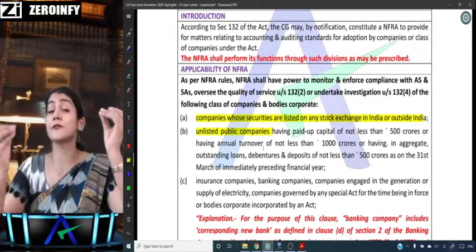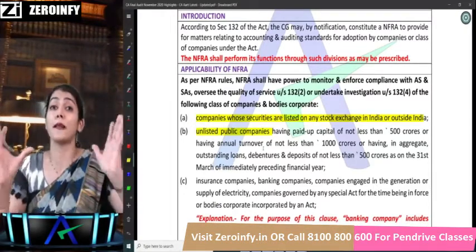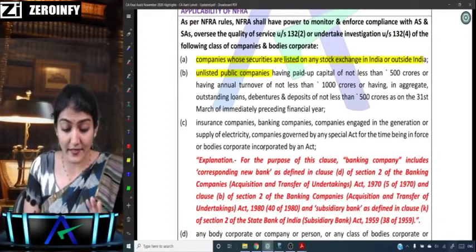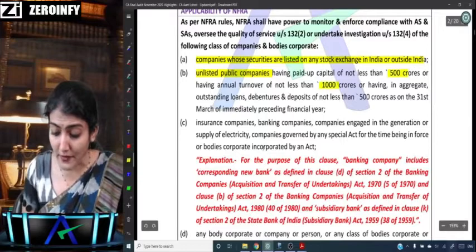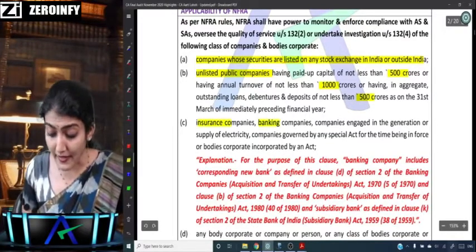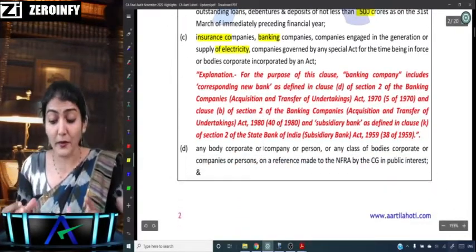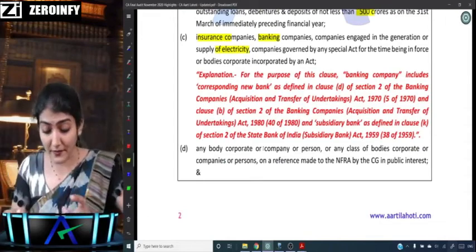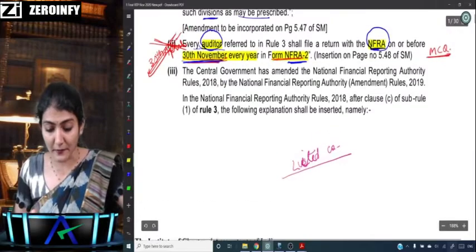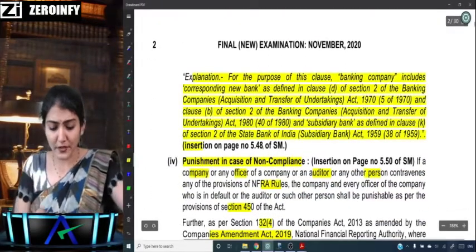Then the three best friends: insurance company, banking company, and the electricity supply company. Applicability of NFRA: listed entity, then unlisted public companies, 500, 1000, 500, then these three best friends, insurance, banking, and the companies engaged in the supply of electricity. Now this red color over here, that is the amendment, which is there in the academic updates. This is what has been added over there, put in red color in this particular chart.